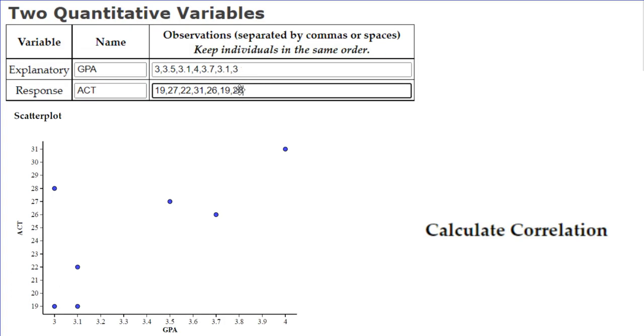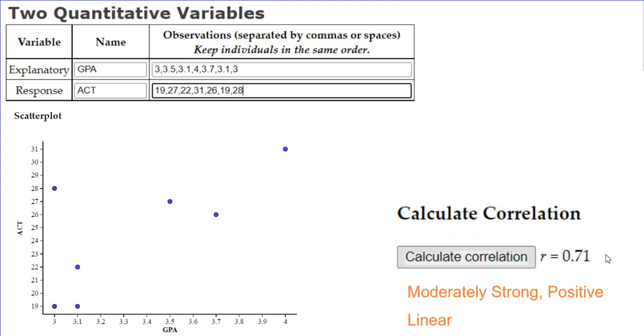So again, here's our addition of 3 for the GPA and the ACT for 28, and this is what our plot looks like, a little bit different than before. When we do the correlation calculation, it's now 0.71, so it's still strong, not as strong as before. It's positive, and we still see the linear pattern being formed here on our graph.